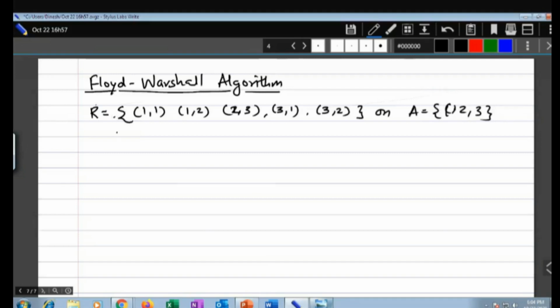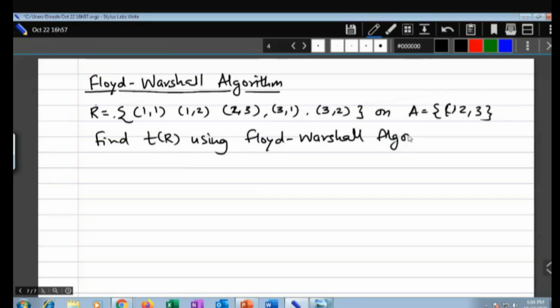The question is: find the transitive closure of R using Floyd-Warshall algorithm.